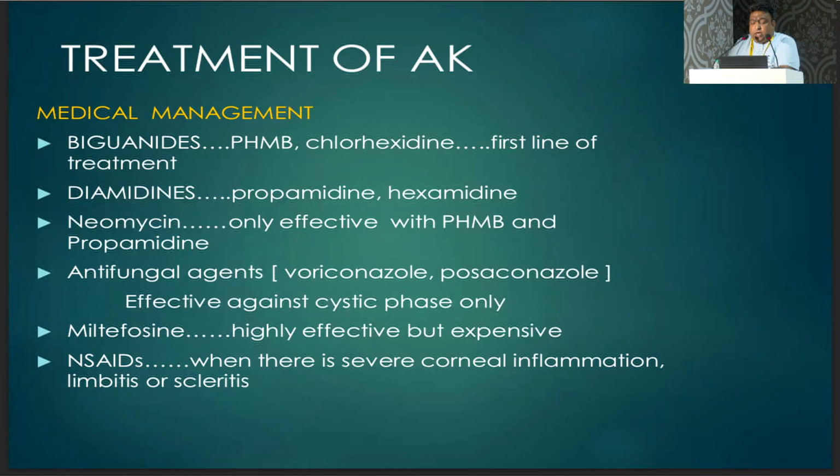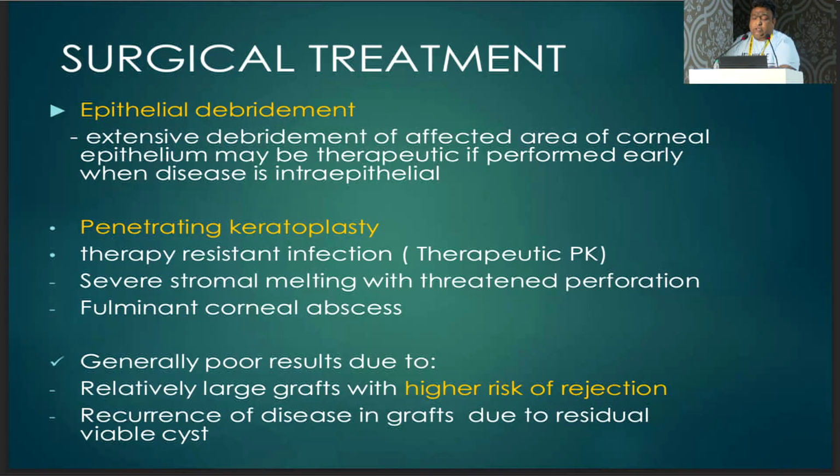Then miltefosine, highly effective, but it is very expensive. And NSAIDs are used when there is severe corneal inflammation, limbitis or scleritis. In cases of acanthamoeba, surgical treatment is generally required when there is extensive epithelial involvement. You remove the epithelium by debridement and remove most of the organisms, and it is very effective if performed early when the disease is intraepithelial. Then in later stages, penetrating keratoplasty is the only option when there is therapy-resistant infection, severe stromal melting with perforation, and fulminant corneal abscesses.